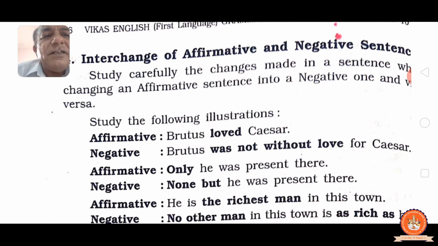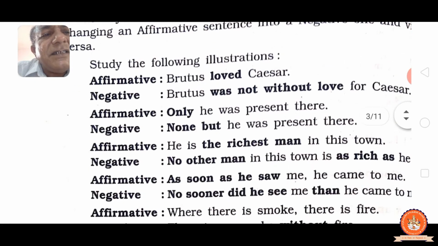Affirmative: Only he was present there. That means none but he was present there. None, you know, is negative. None but he was present there. See, affirmative: He is the richest man in this town. No other man in this town is as rich as he. See, the superlative degree given is turned into positive. That means a negative sentence, not coming.